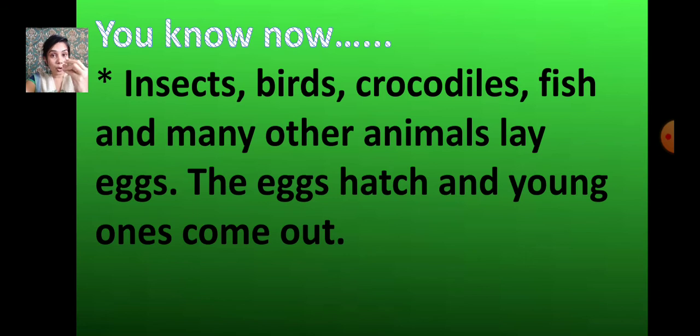Inside that yolk, at the top, there is a developing baby. It is called the embryo. There is a red spot on the top of the yolk, and the yolk contains food for the embryo. Surrounding the yolk, there is a white portion that is called albumen.